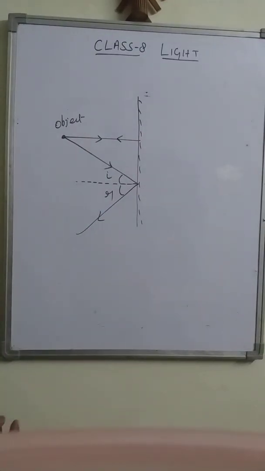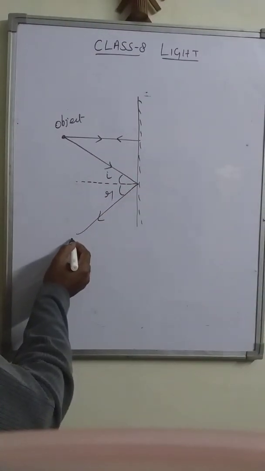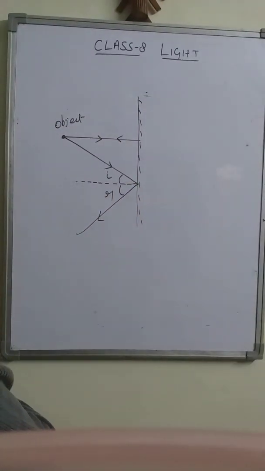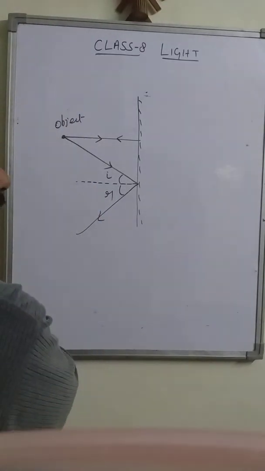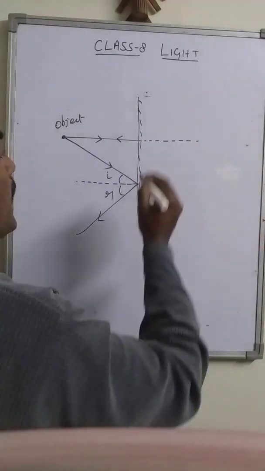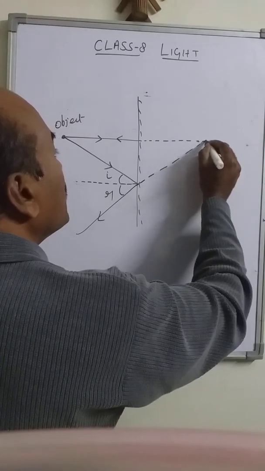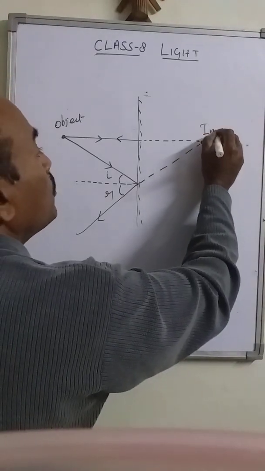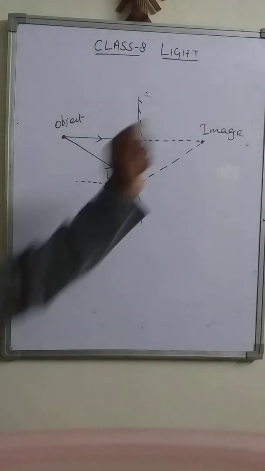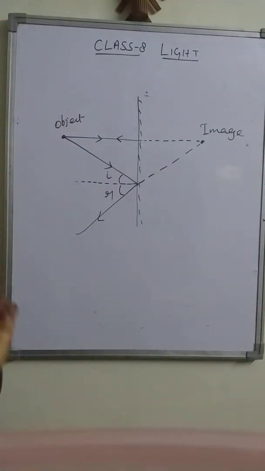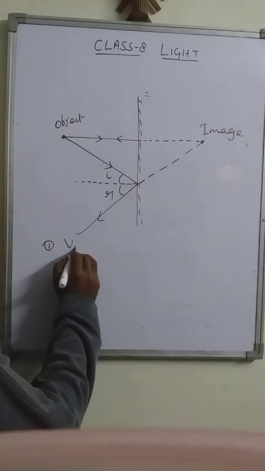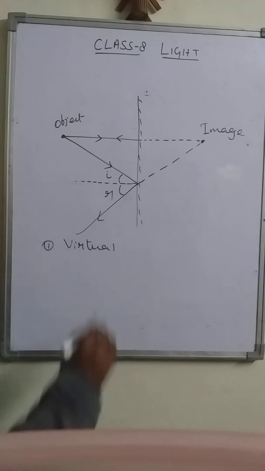Now find out the direction of the reflected light rays. This is one reflected light ray and this is another reflected light ray. These 2 light rays are traveling in a diverging condition. So in their own direction they won't meet. But if we extend them back, they appear to meet at a single point. So this is the point where the 2 light rays appear to meet. So the image is formed. Now we can clearly say that the image formed by this plane mirror is a virtual image.